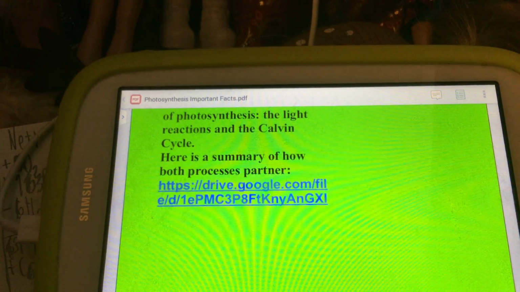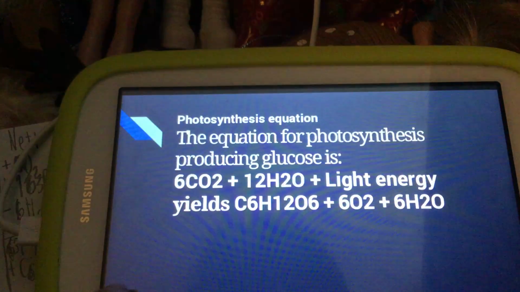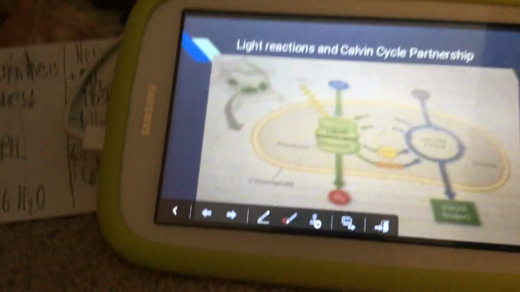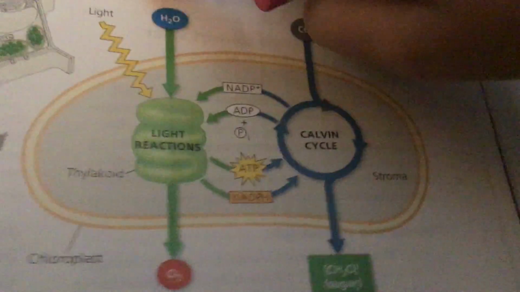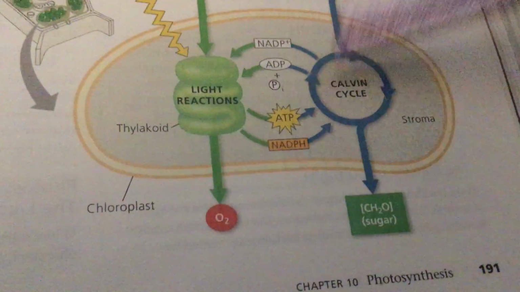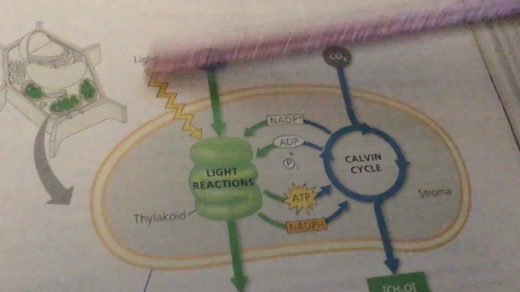Here there's a summary of how both processes partner. Now we need to get back into the slideshow. Here there's the image of how light reactions and the Calvin cycle partner. Here there's the light reactions, and here there's a Calvin cycle. Here they say H2O is an input, oxygen is an output. It produces ATP and NADPH from light energy.